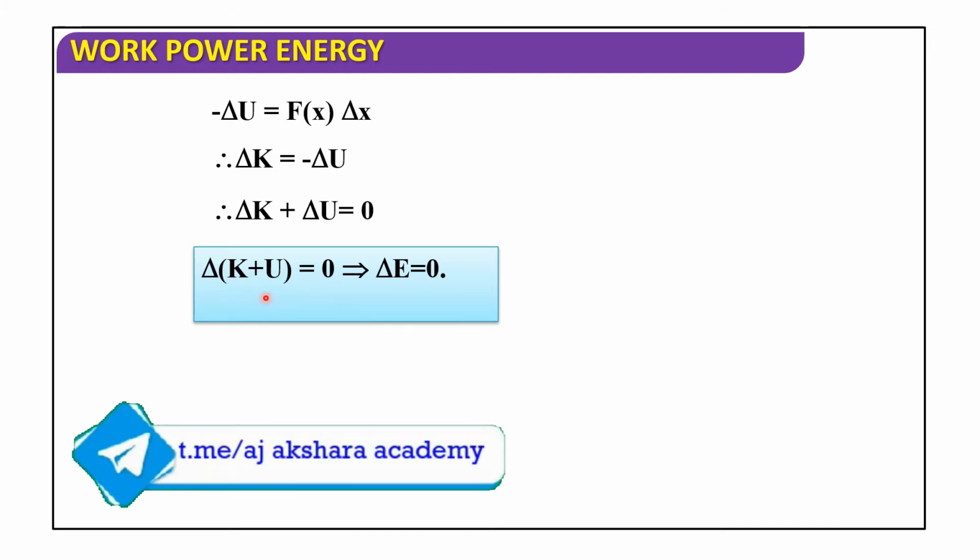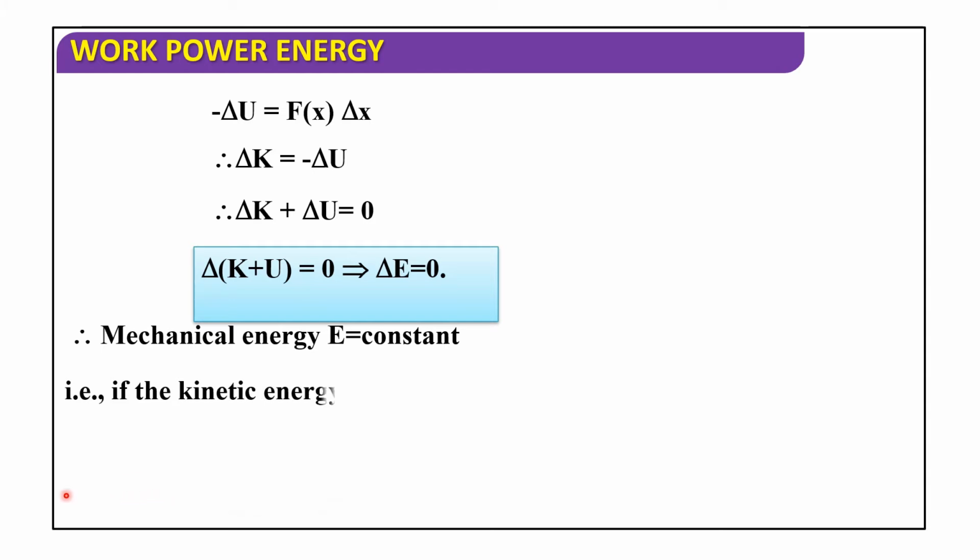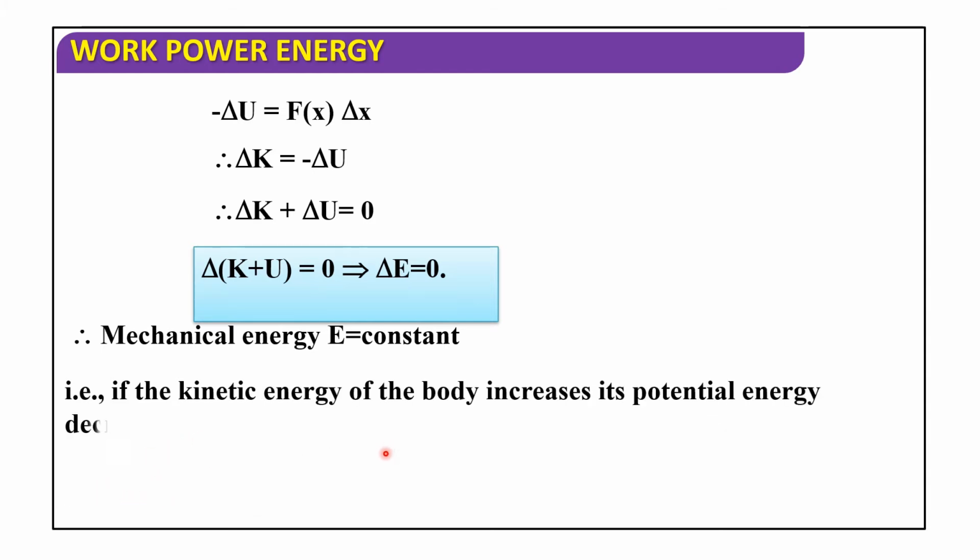Kinetic energy plus potential energy. Therefore mechanical energy E is constant. That is, if the kinetic energy of the body increases, its potential energy decreases by an equal amount and vice versa.